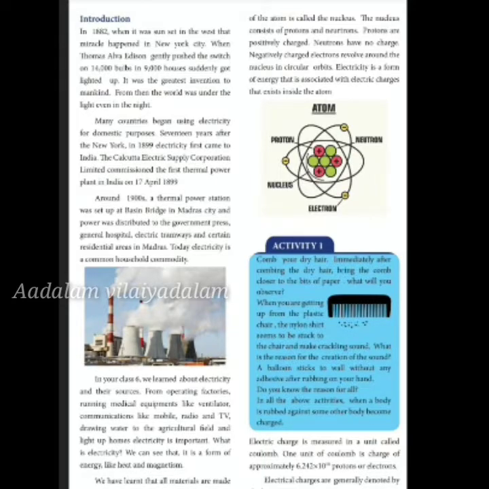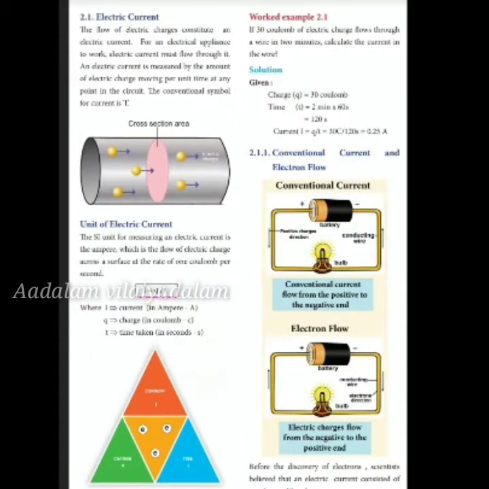It has proton, neutron, and electron. Protons are positively charged, neutrons have no charge, and electrons are negatively charged. And how charge is measured using Coulomb. Now, on the next page, you will learn more about electric current.